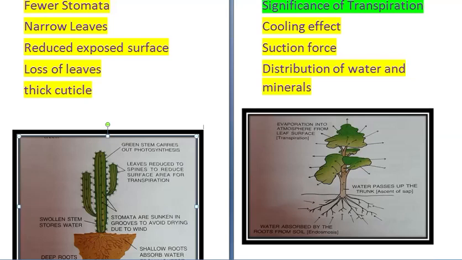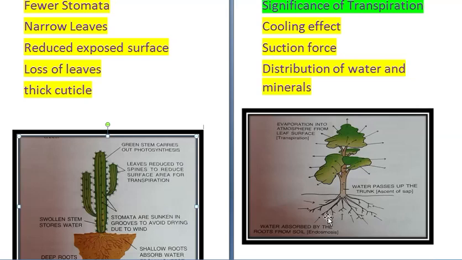Next is suction force. See the figure over here. Transpiration develops a suction force. Over here, from the topmost part of the plant where the leaves are present, water is being lost through transpiration. This develops a higher concentration in the cells which are at the top. So as a result, water from the cells below moves to the cells at the top, and it generates a type of suction force from the leaf to the stem and to the root.